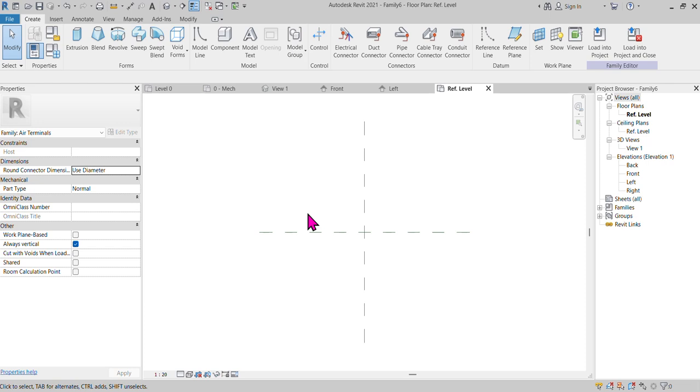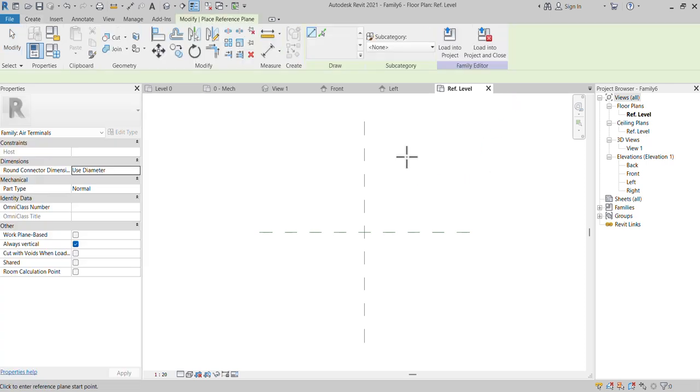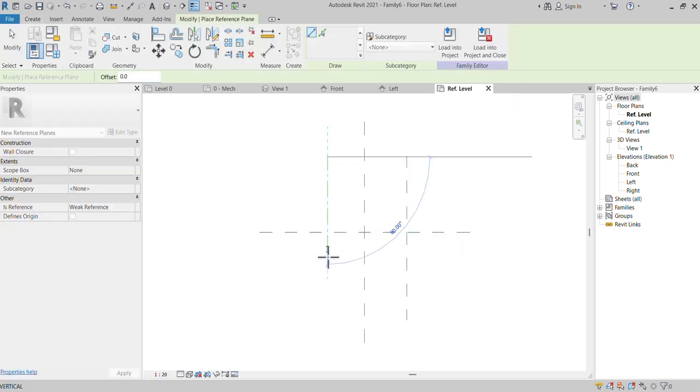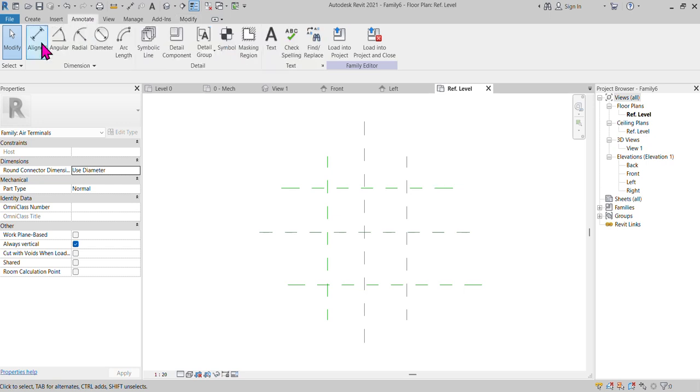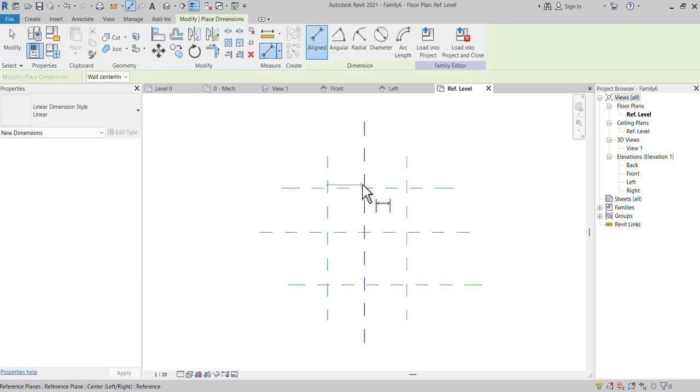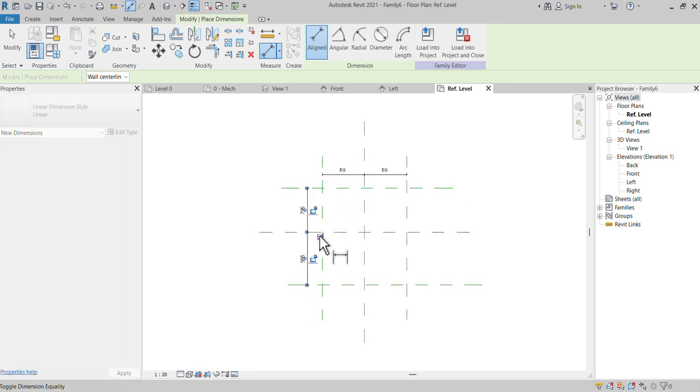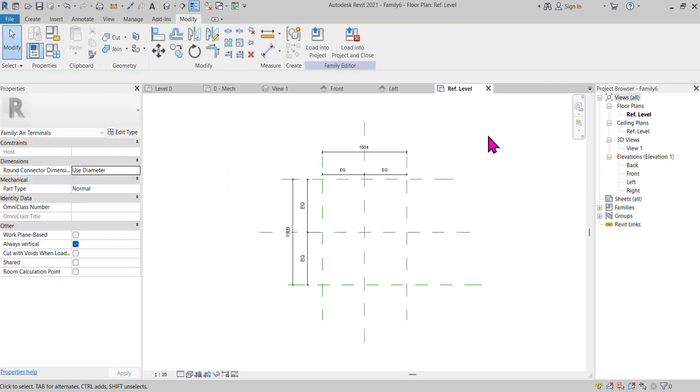Got it? After that, as usual, you go to your reference plane to create. Here you can choose your alignment, equal. Here also you can create your alignment, equal. You can take the measurement here and also here.